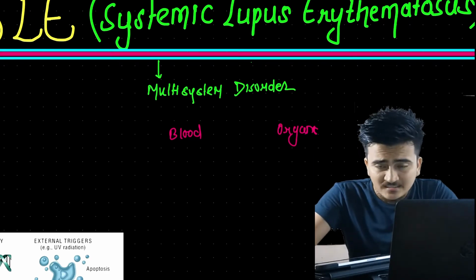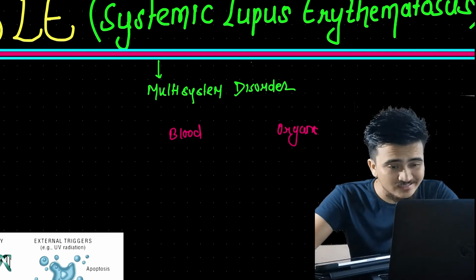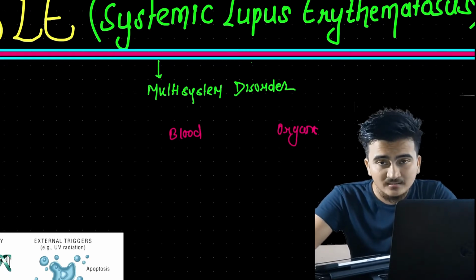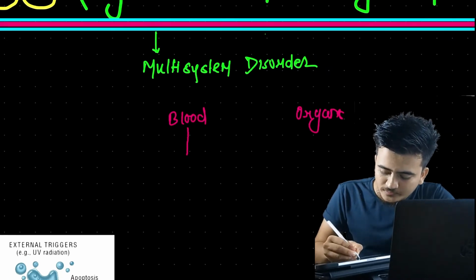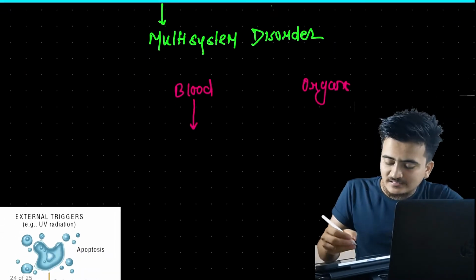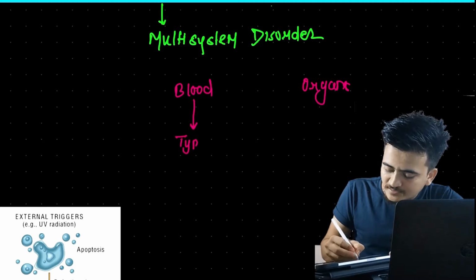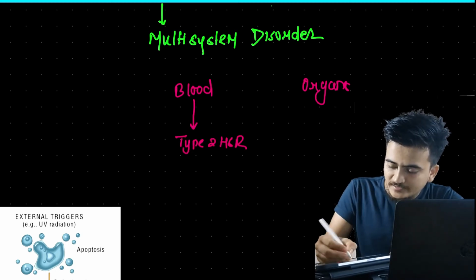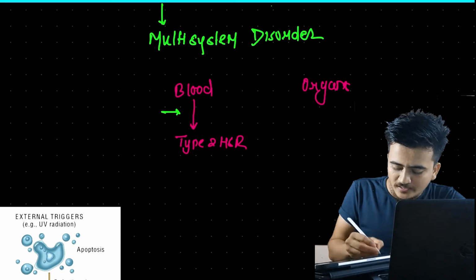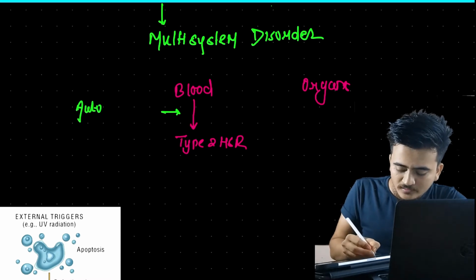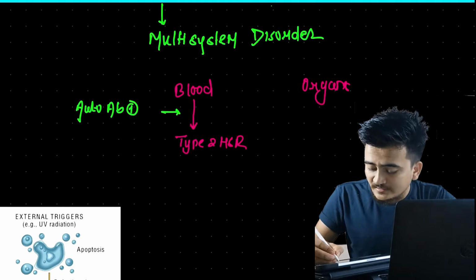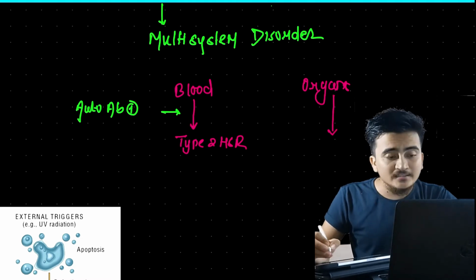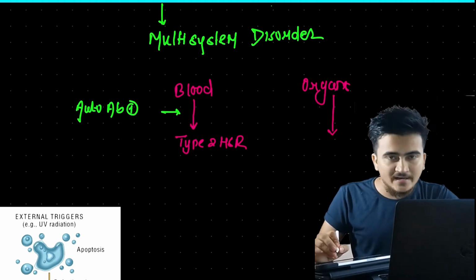So since this is an antibody mediated reaction, in the case of blood, what we will mention is this is type 2 hypersensitivity reaction, right? Why? Because it is autoantibody mediated. Now talking about organs, in organs we get the formation of antigen antibody complexes.